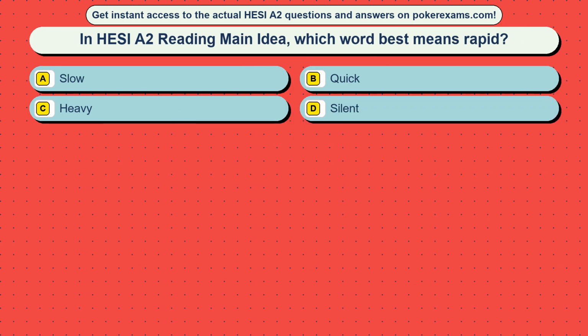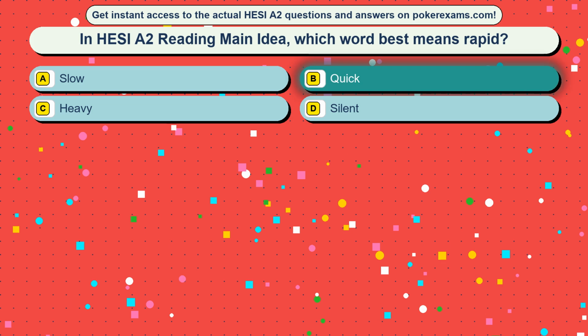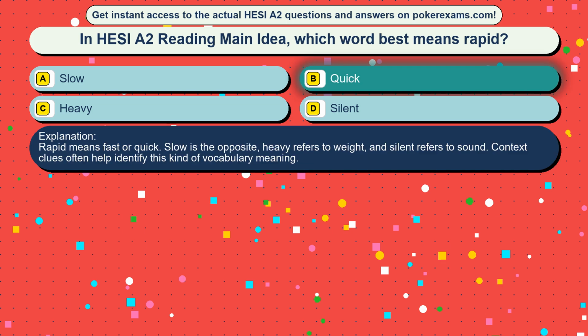Question 13. In HESI A2 reading main idea, which word best means rapid? Option A, slow. Option B, quick. Option C, heavy. Option D, silent. The correct answer is option B, quick. Rapid means fast or quick. Slow is the opposite, heavy refers to weight, and silent refers to sound. Context clues often help identify this kind of vocabulary meaning.